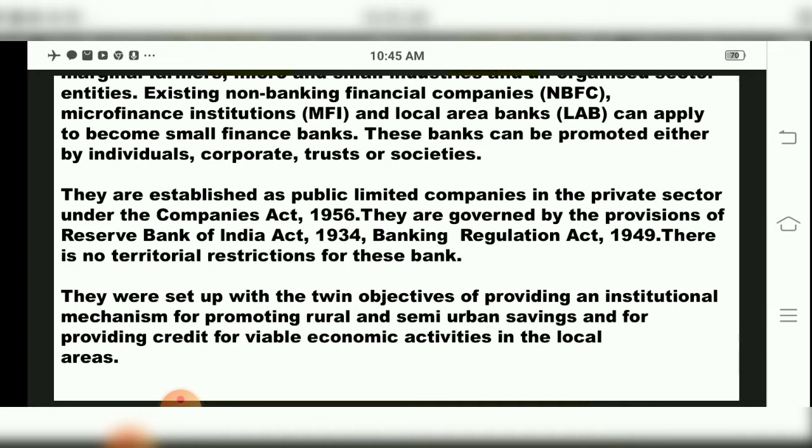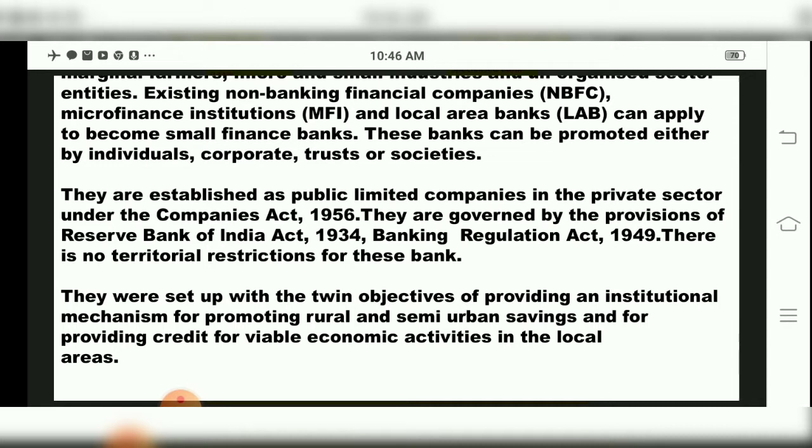As well, these banks were set up with the twin objectives of providing an institutional mechanism for promoting rural and semi-urban savings, and also for providing credit for viable economic activities in the local areas. Twin objectives means both objectives. What are the both objectives, children? Providing an institutional mechanism to promote savings in rural as well as semi-urban areas, and providing credit for economic activities in the local areas.